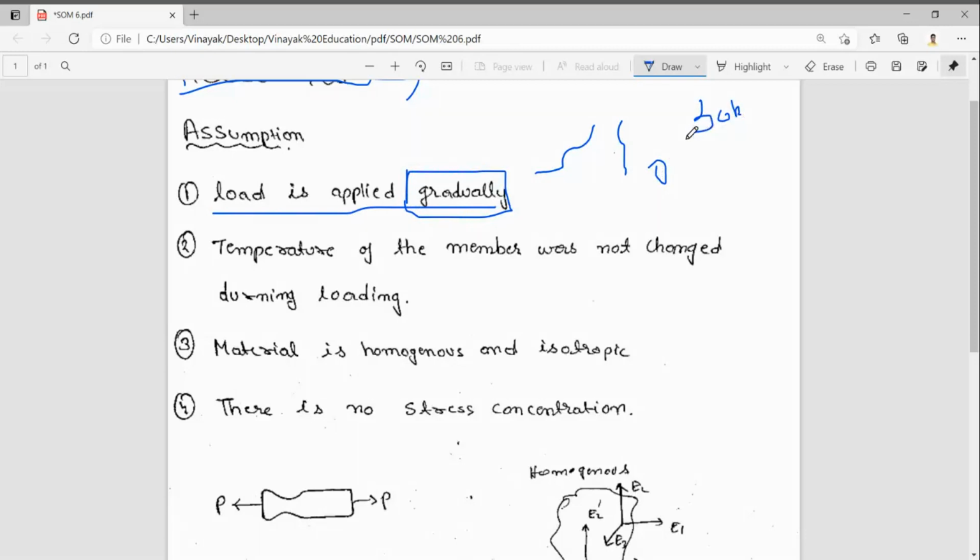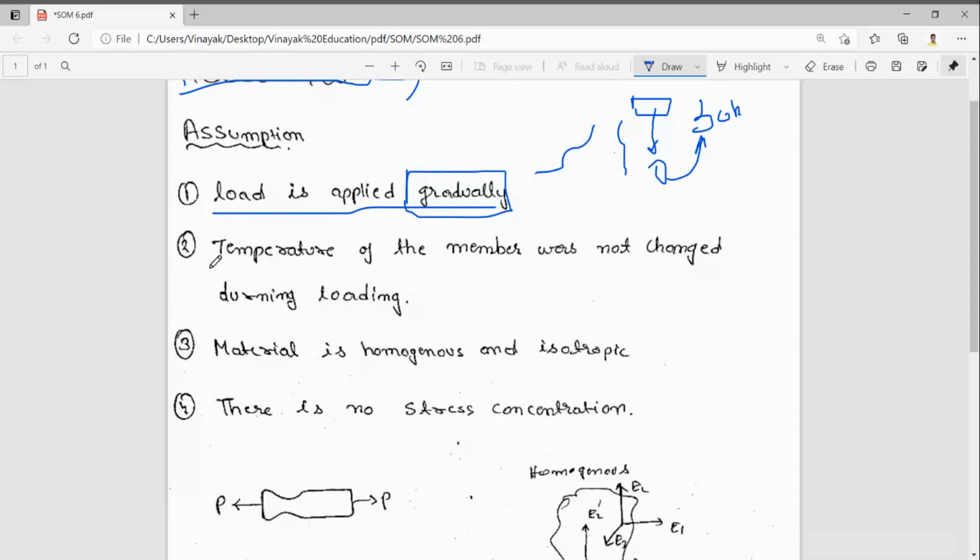Sudden load means 0 to 30 is applied directly, and impact means the body has some potential energy and from there we apply the load. Here the load is applied gradually.